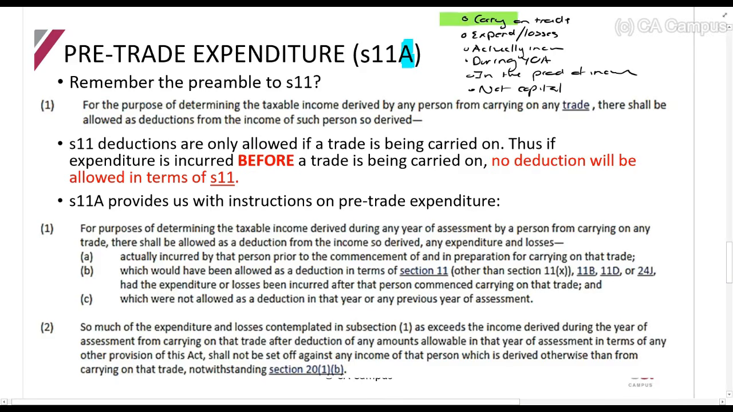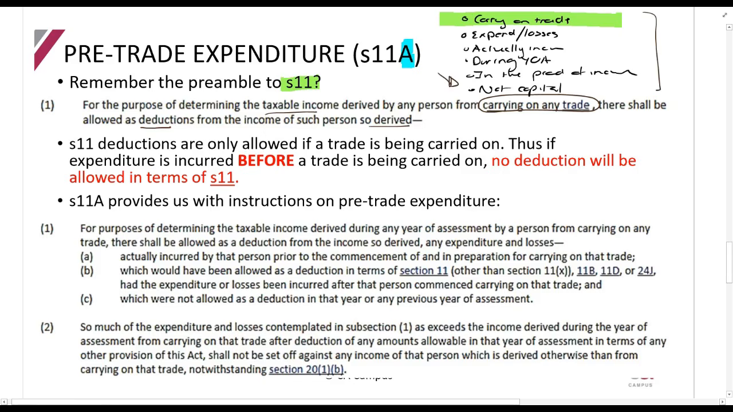The first requirement says you must be carrying on a trade, and that is the preamble to section 11. And what is a preamble? A preamble is the sentence that you need to apply to everything underneath it. So, section 11 starts and says, for the purpose of determining the taxable income derived by any person from carrying on any trade, there shall be allowed as deductions from such income so derived. So when you look at the general deduction formula, section 11A, it means you first say there's a trade and then you can claim the deduction.